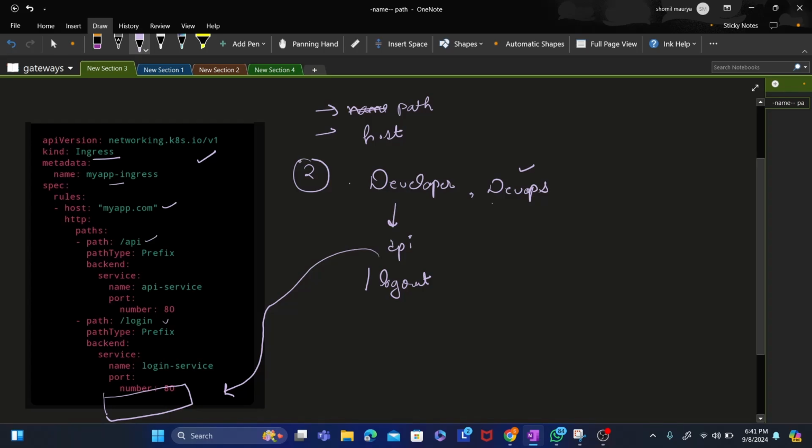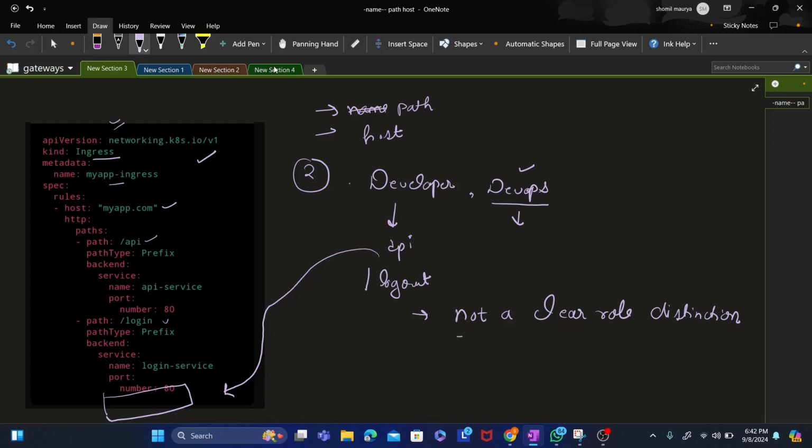So DevOps has to write it. This is a common file that needs to be edited by both developer and DevOps, so there is not a clear distinction between their roles. The second limitation is that there is no clear role distinction, like who should do what. Gateways resolve this issue, we'll discuss it afterwards. So these are the two major issues in ingress which are resolved by gateways.